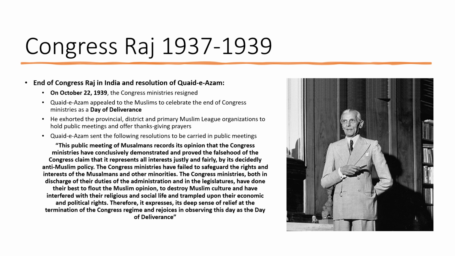But students, just try to understand, give your own opinion. Wasn't this justified, this resolution given by Quaid-e-Azam? Quaid-e-Azam tried to show a mirror to the leaders of Congress. Quaid-e-Azam spoke the truth.